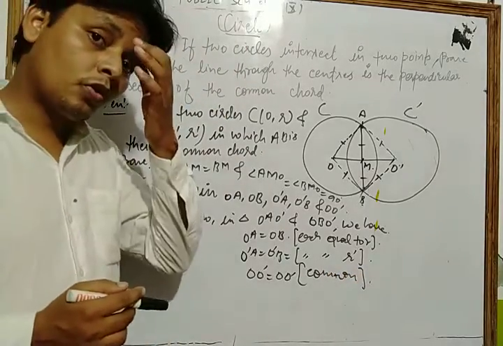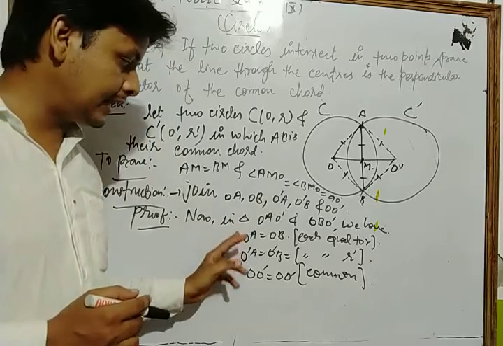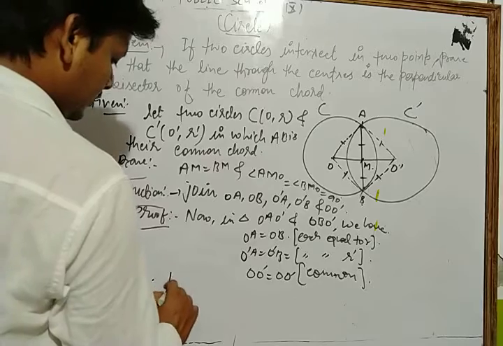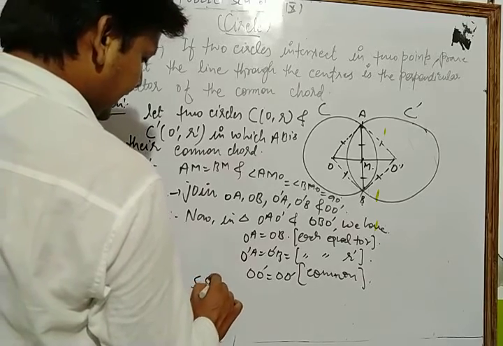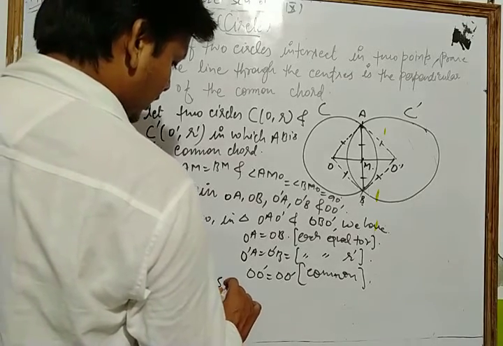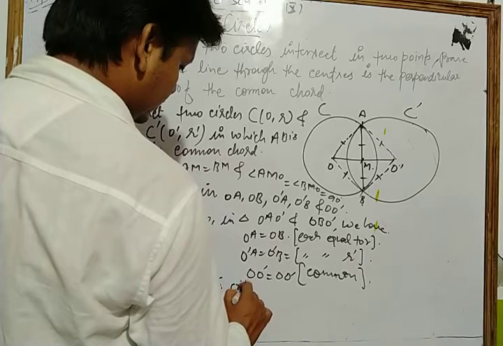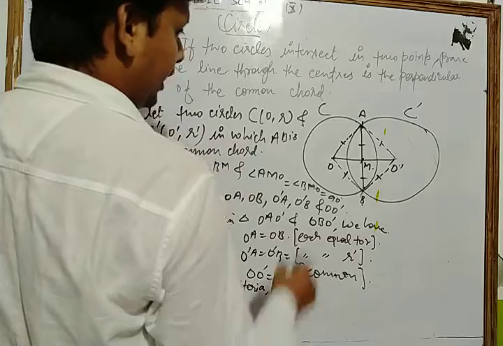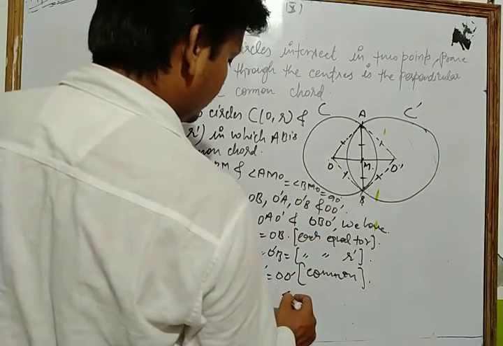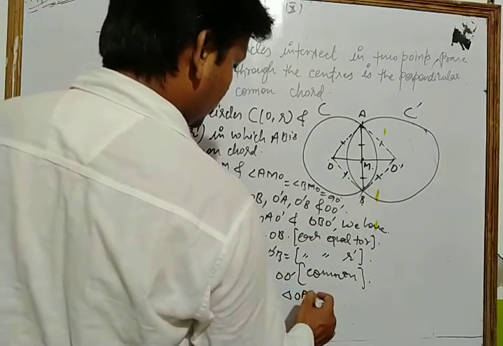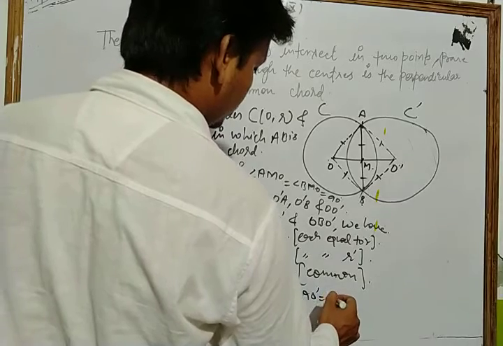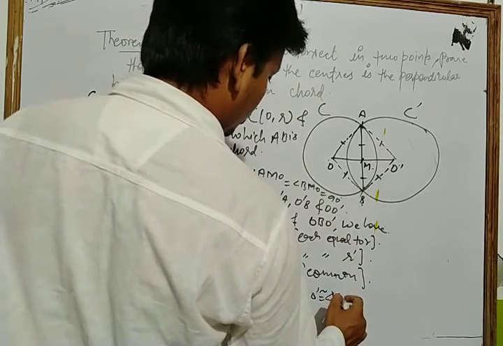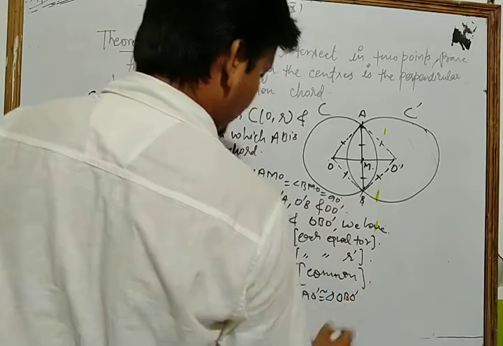Now by the SSS criterion of congruence, we have triangle OAO dash congruent to triangle OBO dash.